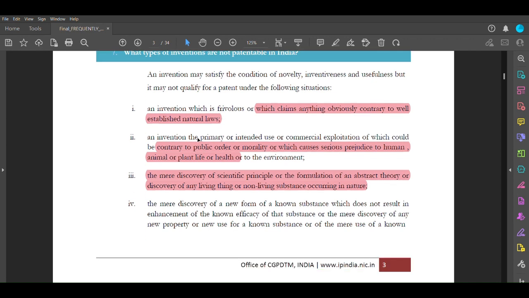And an invention, the primary or intended use or commercial exploitation of which could be contrary to public order or morality. Now, say you have filed a patent, or you have invented a method by which you can cure cancer by using something that can kill some animal. That cannot be accepted as a patent, because it is harming something. For getting to the result of your patent, you are harming something. That is exploitation, so it will not be patented.